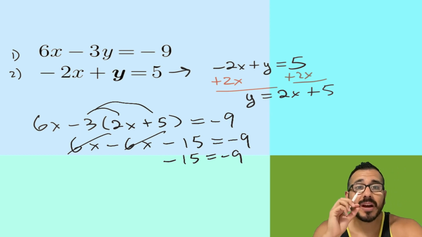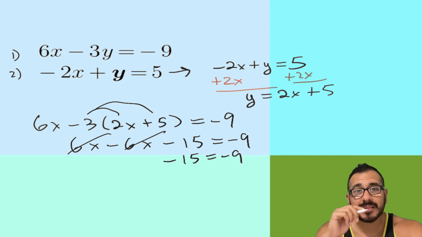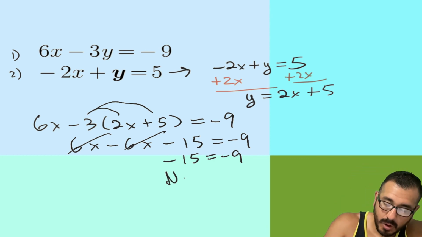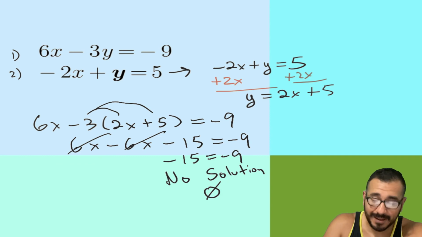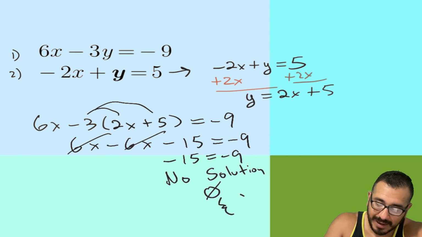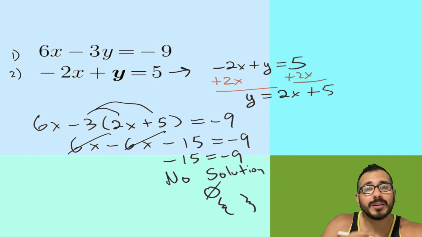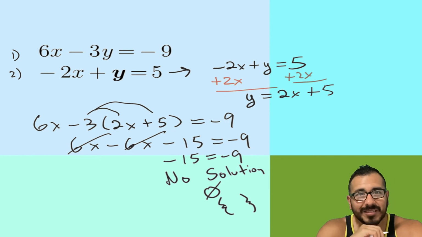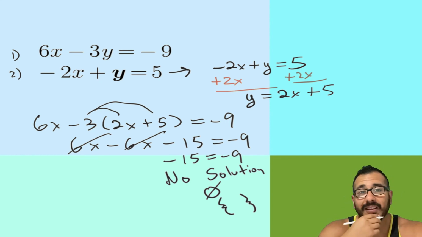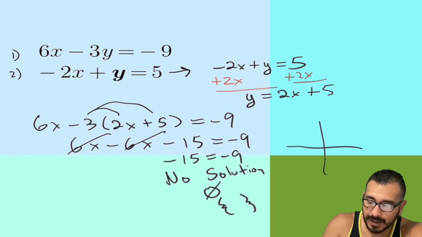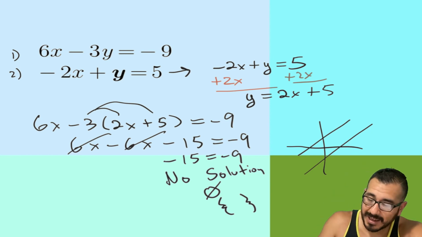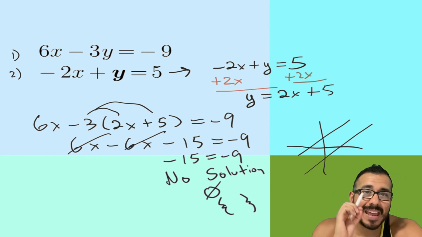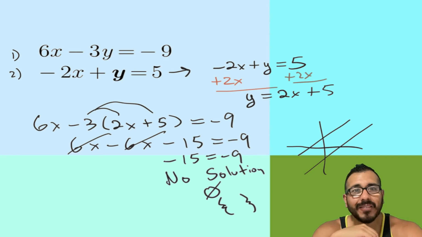So whenever you have a false statement, what you're gonna say is that there is no solution. Some textbooks will want you to write it like that. Some will want you to write an empty set like this. So make sure you're familiar with the notation that you're being asked to use. And what does this mean graphically? Well, if I have two lines and I'm looking to see where they cross, we could see here that these lines are parallel and they never cross. And that's what we have here.